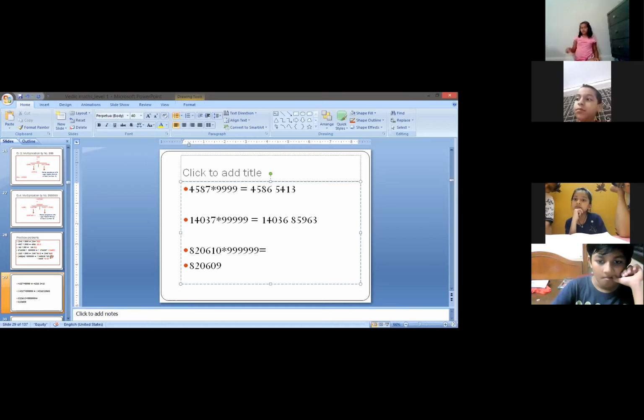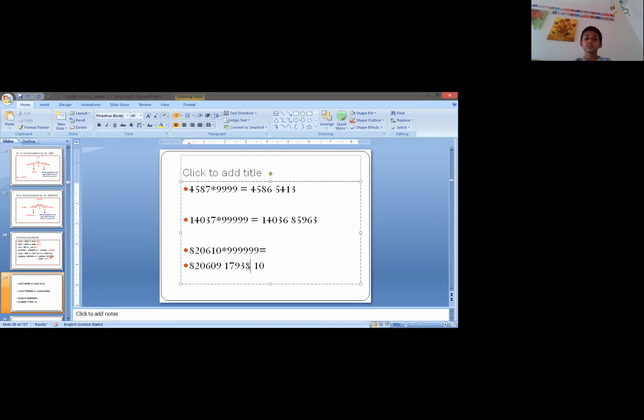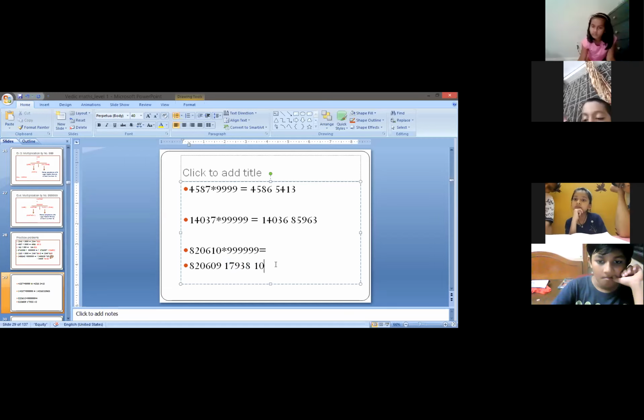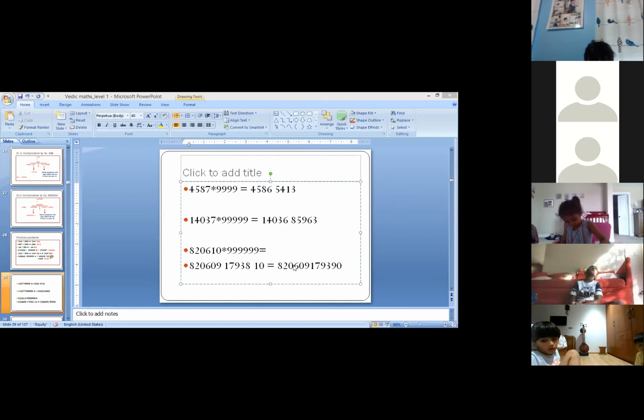Okay बेटा. अब right hand side part लिखिए. Apply Nikilam Sutra. 9 minus 8, 1. 9 minus 2, 7. 9 minus 0, 9. 9 minus 6, 3. 9 minus 1, 8. And 10 minus 0, this becomes 10. So both the digits will be added together. So the answer will be 820609179, 3 or 8 and 1 are added together. So it will be this. Is that clear? So this is my final answer.